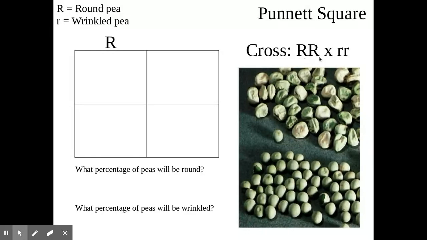Okay, so this parent, I hope you realize, is round. And can anybody tell us what this parent is? Wrinkled. Okay, we're talking about peas, just like Mr. Mendel. So I'm going to take parent number 1, that's over here, and place their two alleles in their genotype right there. Then I'm going to take little r, and place it over here. I'm going to give you a second, so please fill out your Punnett square.